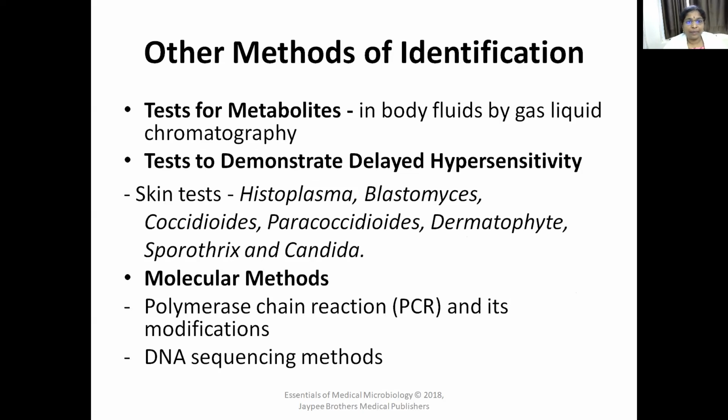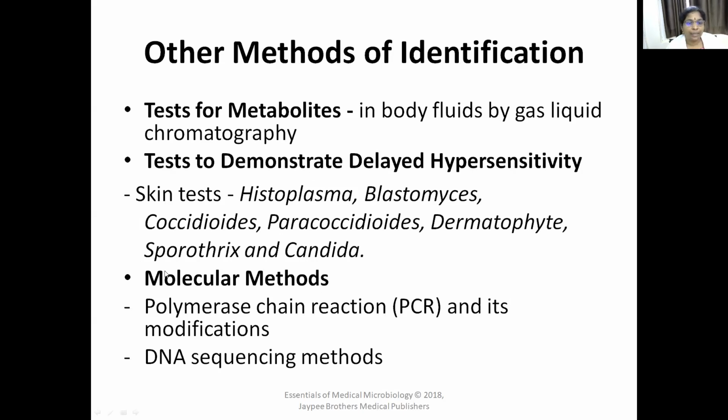There are other methods of identification. Tests for metabolites in body fluids are done by gas liquid chromatography, and some delayed hypersensitivity tests were done in earlier days. These are skin tests for Histoplasma, Blastomyces, Coccidioides, Paracoccidioides, Sporothrix, and Candida. Some skin tests are available, not for diagnosis, but they were done in earlier days for epidemiological purposes only.